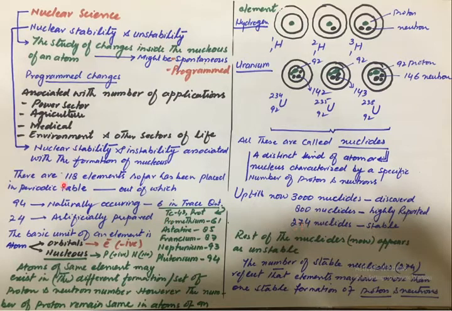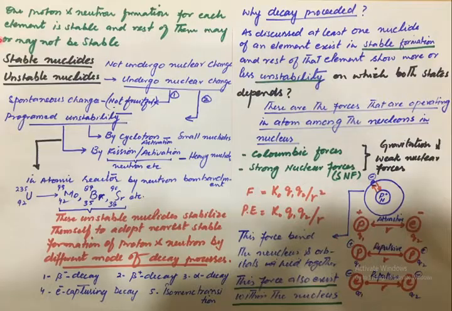As there are only 118 elements so far present in the periodic table, but we have 274 nuclides that are stable. So it means there are more than double the number which actually is stable. So one proton and neutron formation for each element is stable, and the rest of them may or may not be stable. So it is possible that more than one nuclide for an element may be stable. So what is meant by stable?